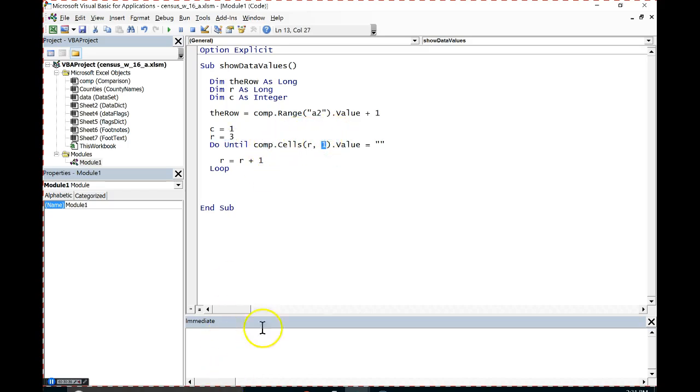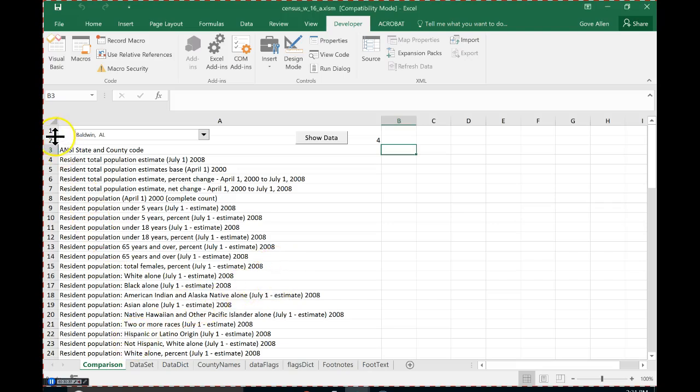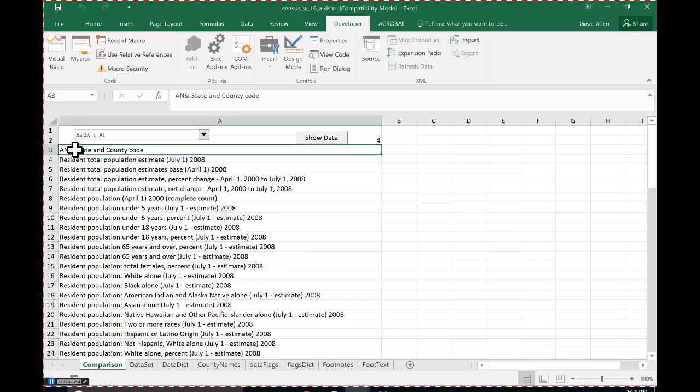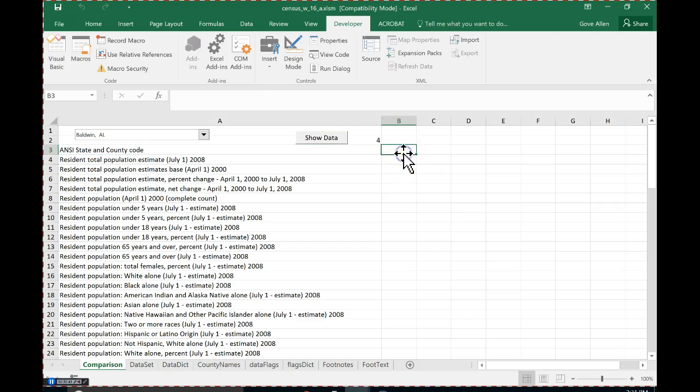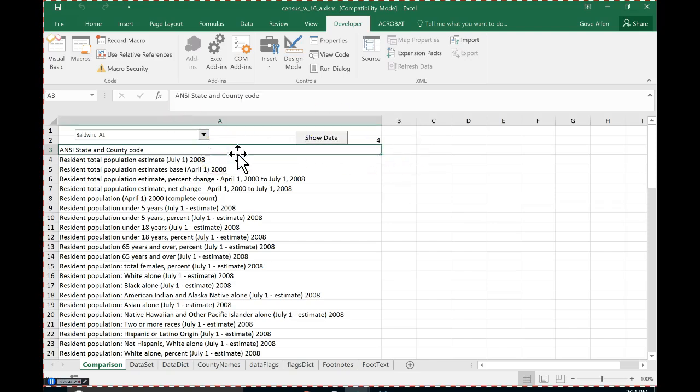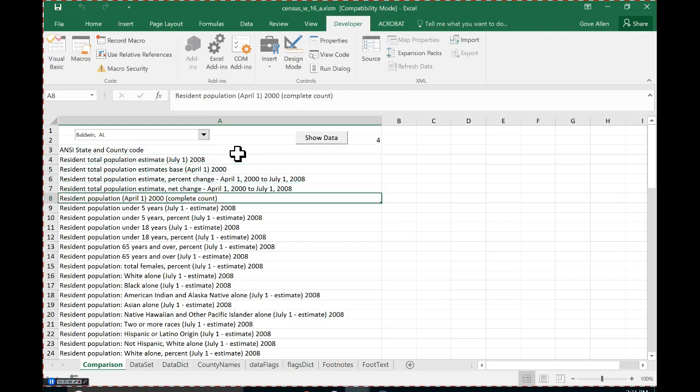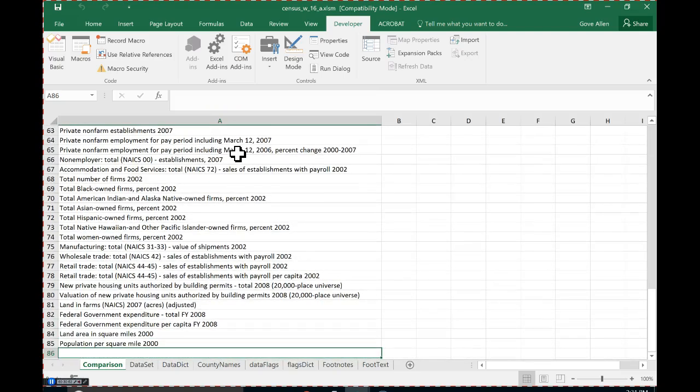Row 3, column 1, let's take a look. So row 3, column 1, that's going to be the cell I'm referring to. Now, I'm going to write to this cell right here, but to control the loop, I want to look right here, because I know that I'm going to have a value for every label. So I'm going to keep moving down until I get to a blank cell, and that's when I know that I'm done.